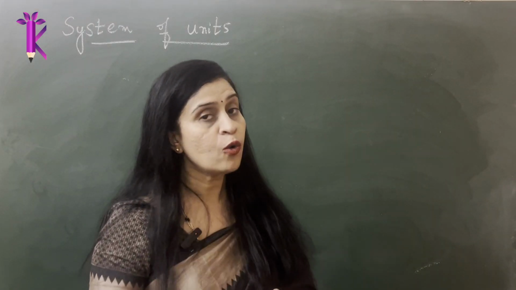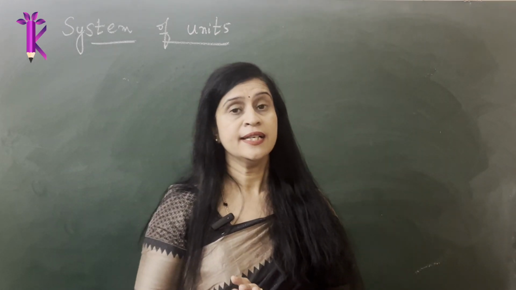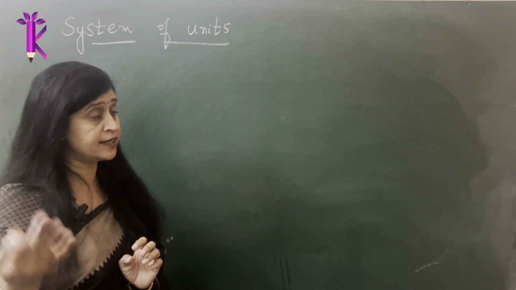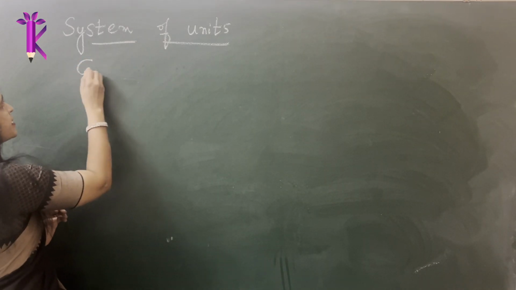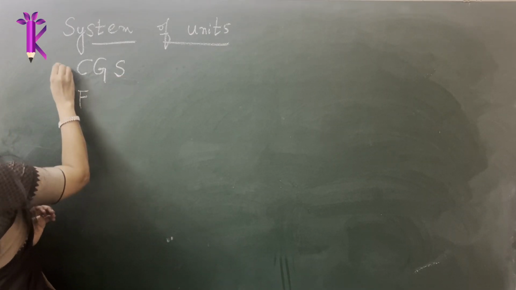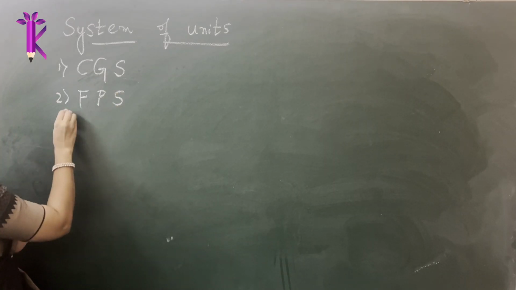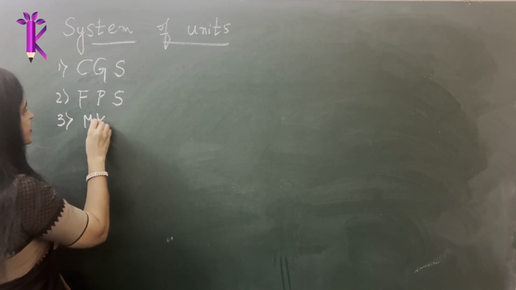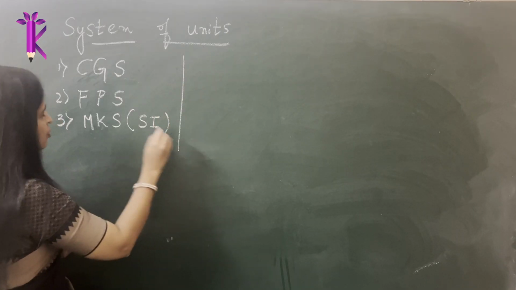Okay, so now we are going to talk about the different systems of units in physics. Different systems of units have been used over various centuries. One of the systems of units is called CGS. Another system of units is called the FPS system. And the last system, which is used even today, is called the MKS system, which is also referred to as the SI system. These are the different systems of units.